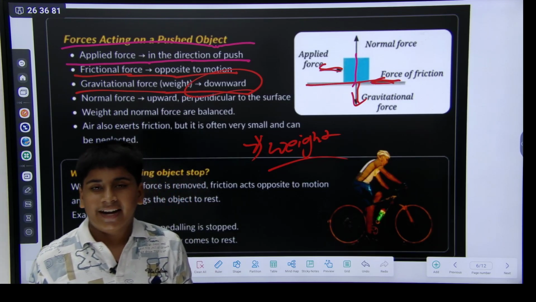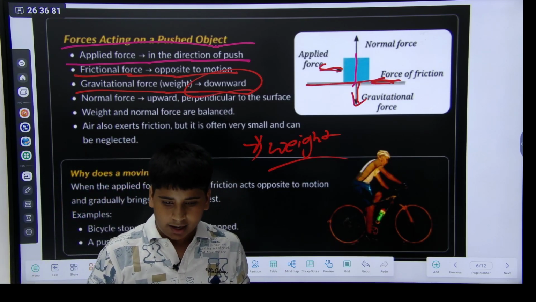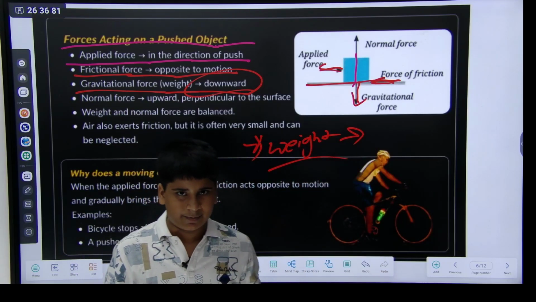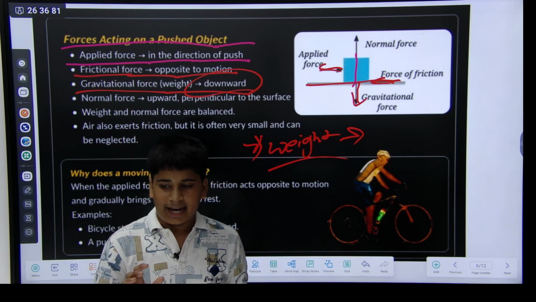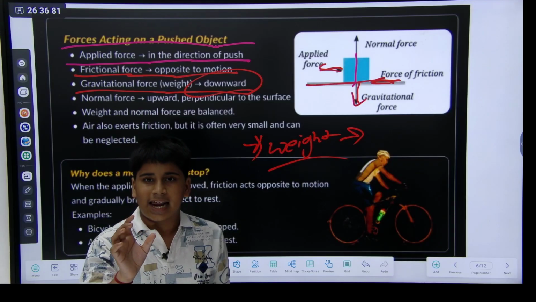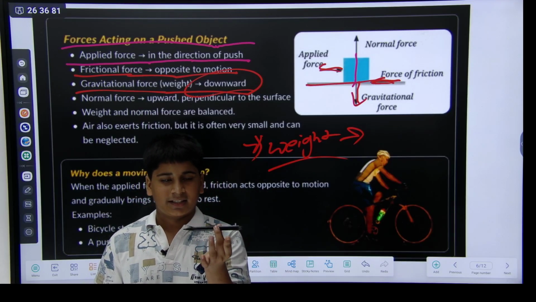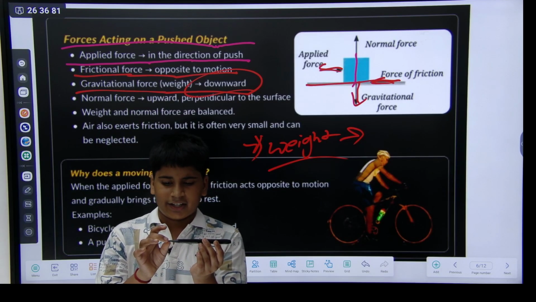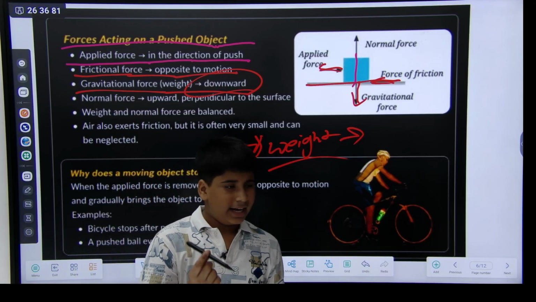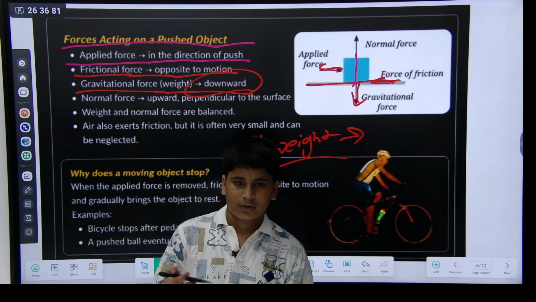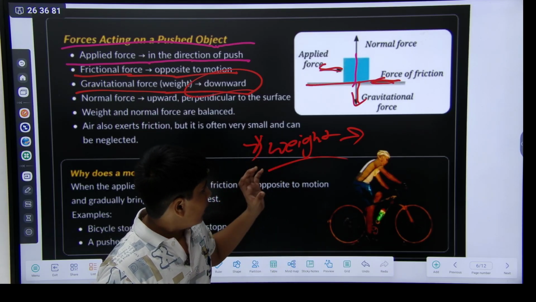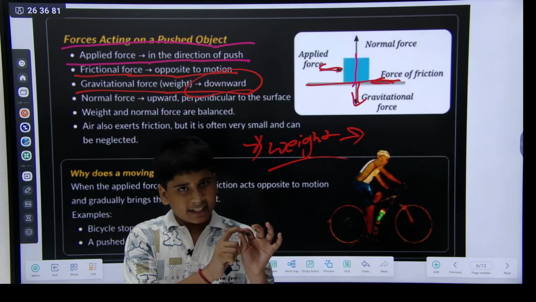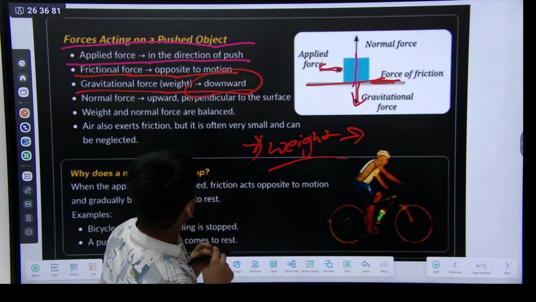You know what is weight? Weight is not your mass. Weight is the gravitational force. Like this pen has a very small mass, so the gravitational force on it is very small. I have much more mass, so gravity gives more gravitational force to me than to this pen. Okay, it is called weight.